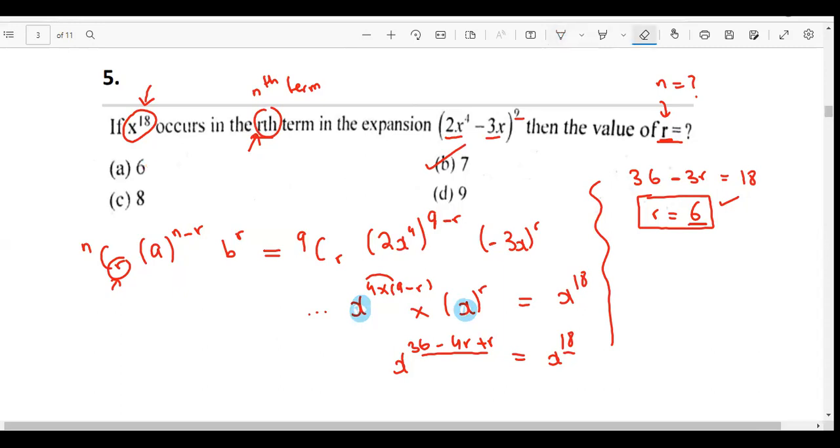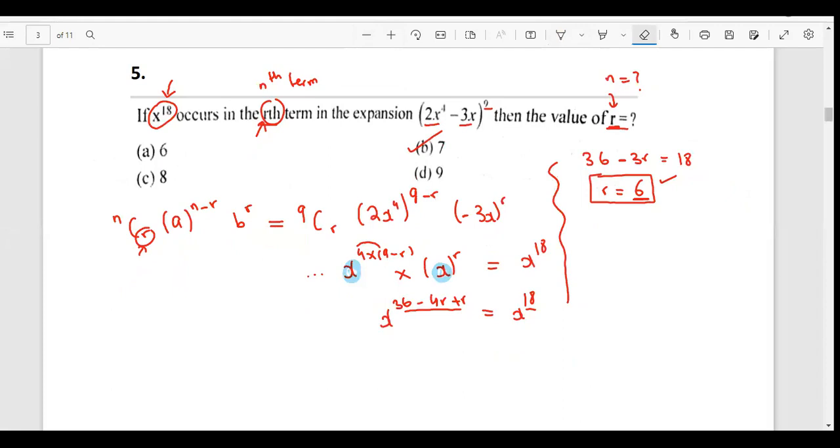This is confusing. I myself am telling you this is confusing. Please tell me if you were not able to understand this.